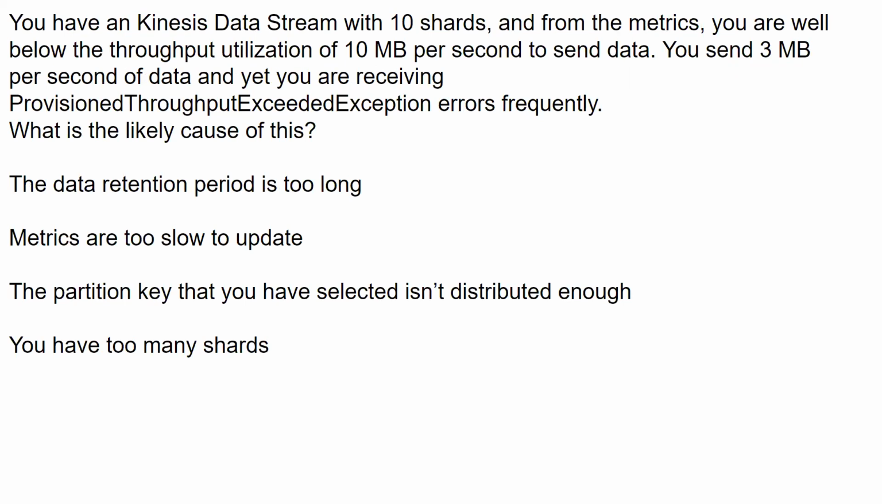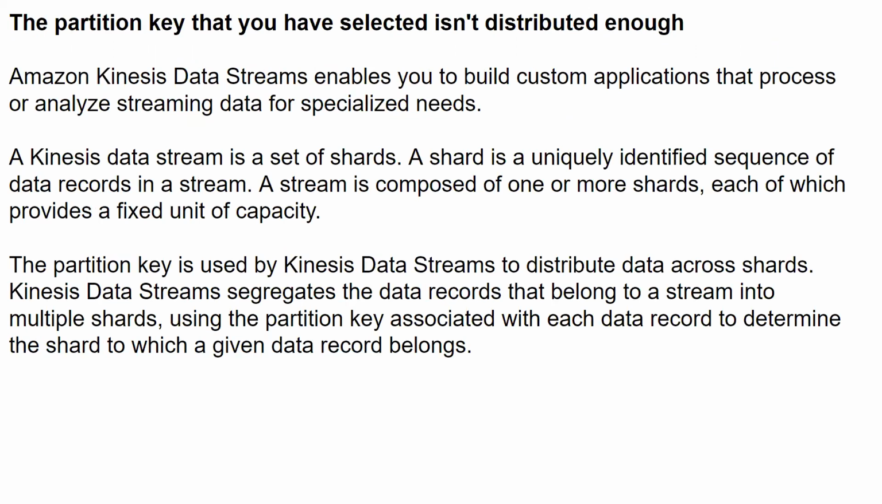You have a Kinesis data stream with 10 shards. From the metrics, you are well below the throughput utilization of 10 megabytes per second to send data. You send 3 megabytes per second of data, and yet you are receiving ProvisionedThroughputExceeded exception errors frequently. What is the likely cause of this? The data retention period is too long. Metrics are too slow to update. The partition key that you have selected isn't distributed enough. You have too many shards. The partition key that you have selected isn't distributed enough.